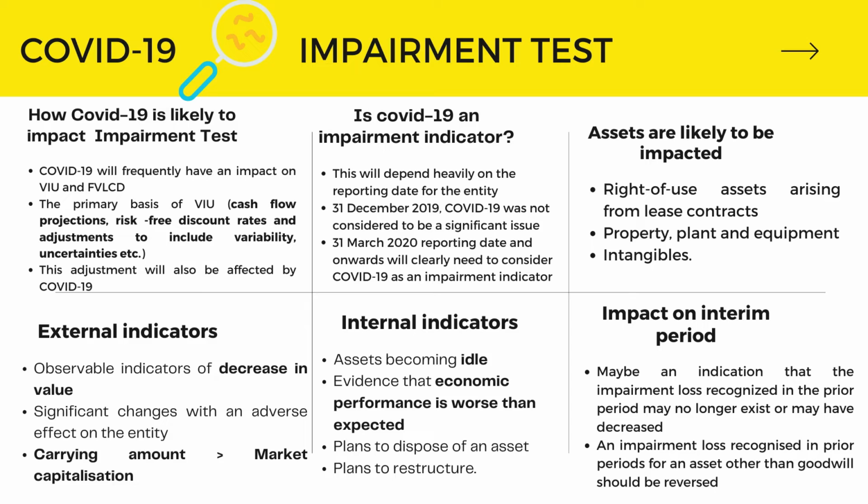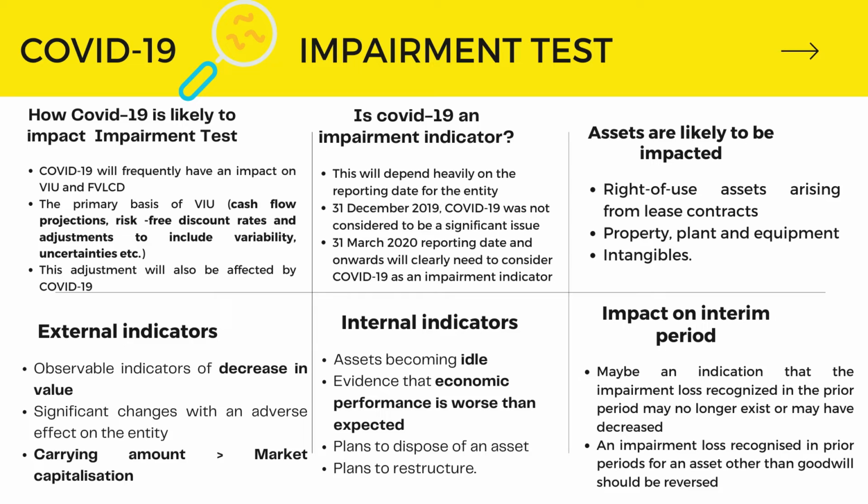This has an adverse effect on the entity, and the carrying amount will be more than market capitalization. For internal indicators, assets are becoming idle, and there is evidence that economic performance is worse than expected. For example, when the government prohibited the entertainment and recreation sector, assets like game machines become idle, and there are plans to dispose of an asset and plans to restructure.